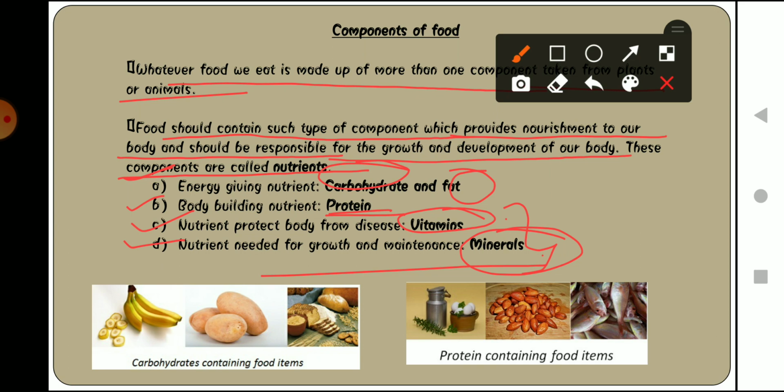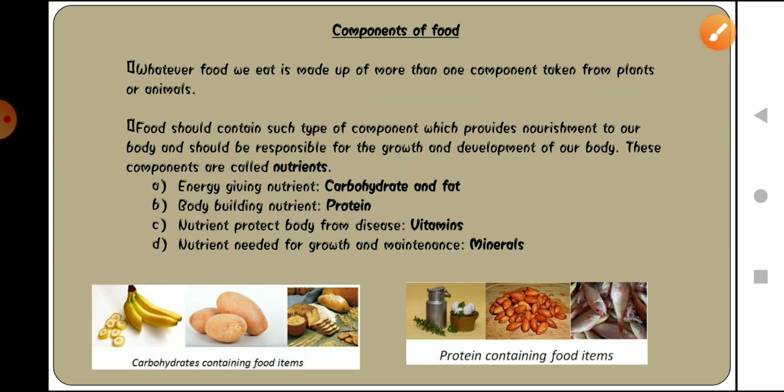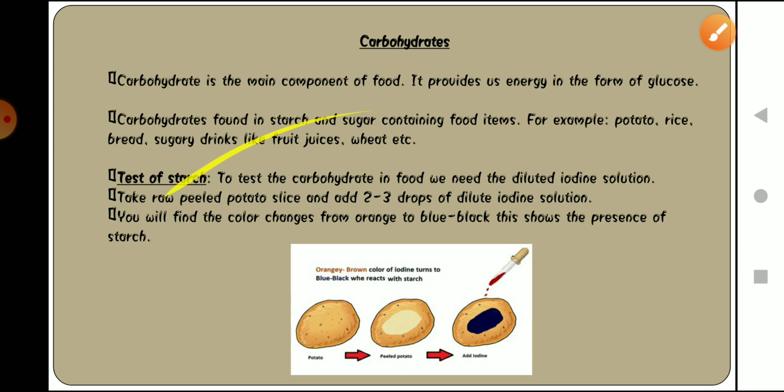So here you can also see the food items that give carbohydrates, and the food items from where we can get the proteins. The carbohydrates we get from banana, potato, bread, and the proteins we can get from milk, egg, almonds and fishes. These are some sources of protein and vitamins.